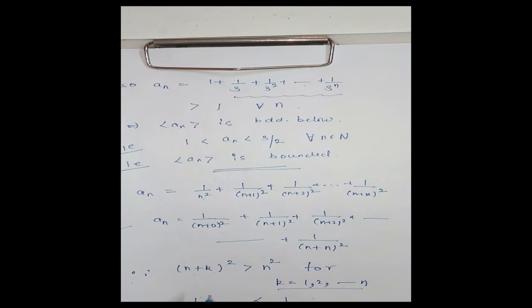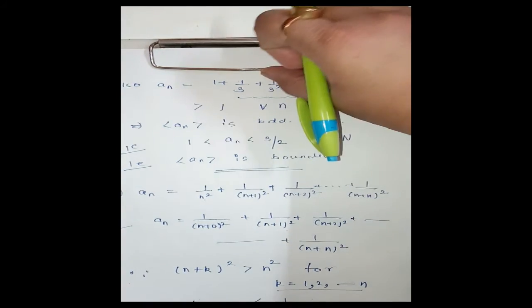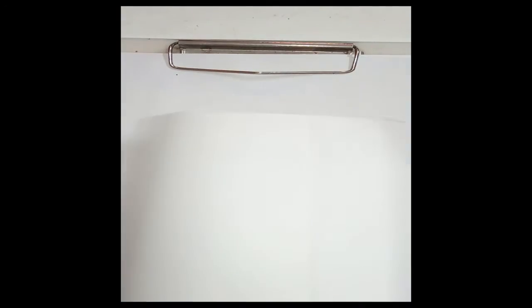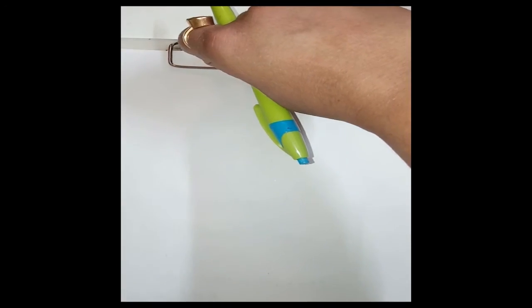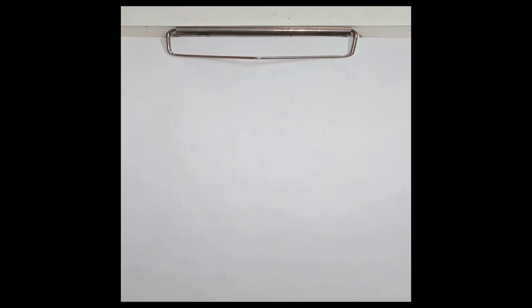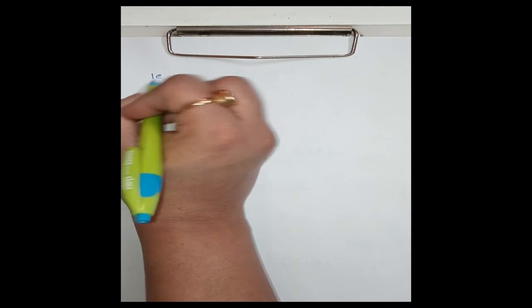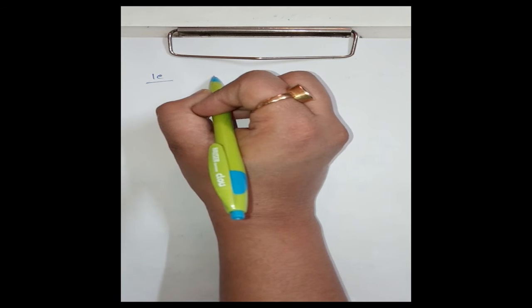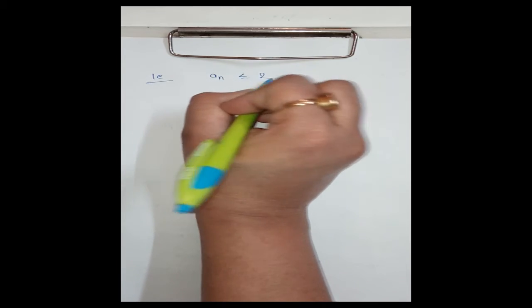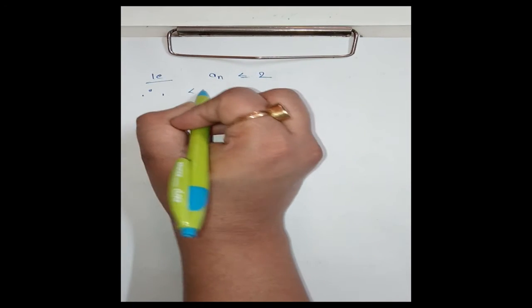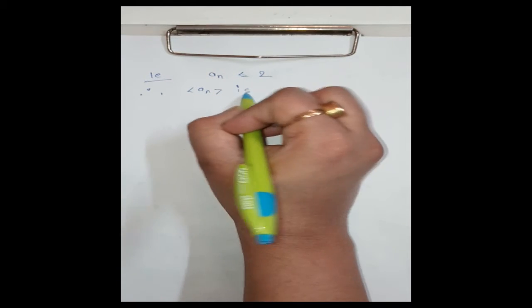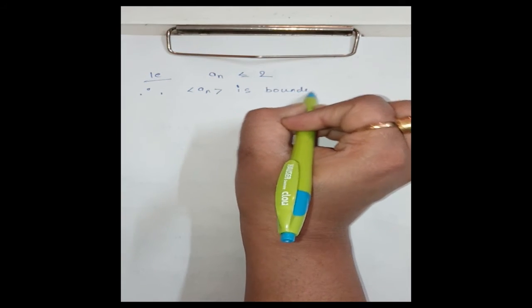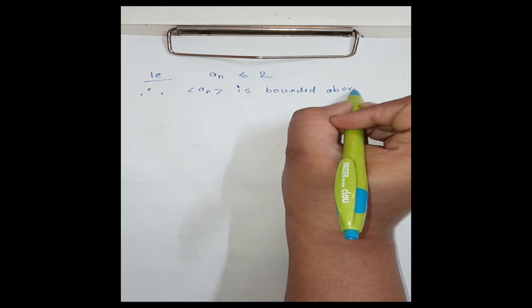That is, an is less than or equal to 2. Therefore, the sequence an is bounded above. Clear? Bounded above.